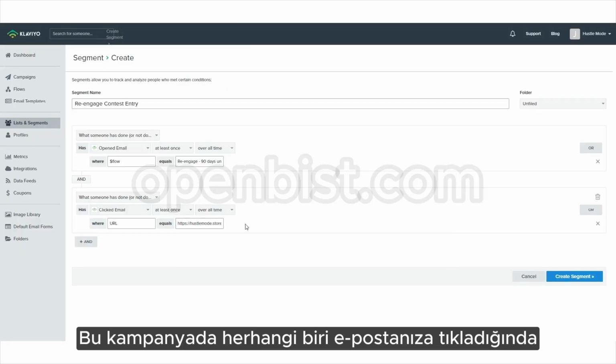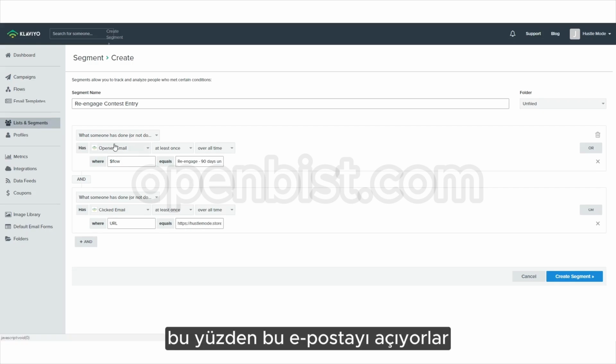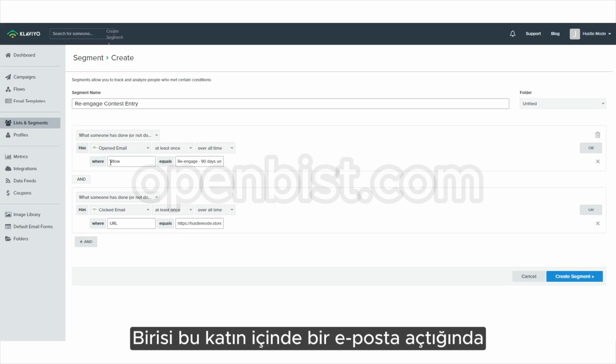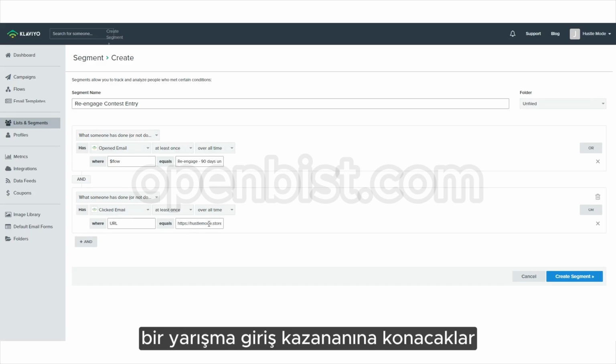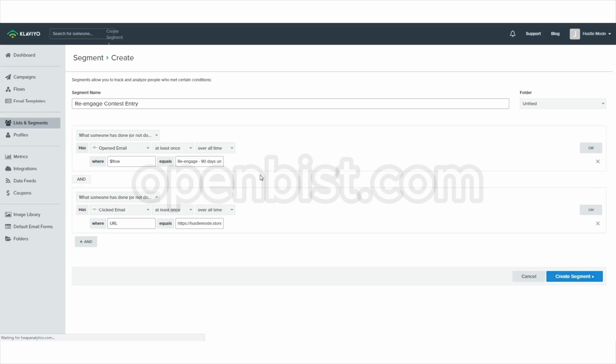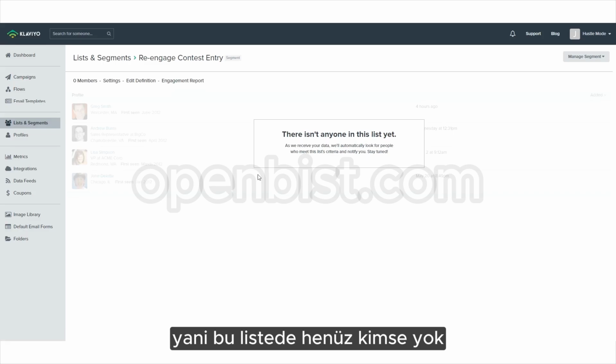So basically whenever anybody clicks on your email in this campaign, so they open up this email, like anything inside these flows, so actually that's not true because, yeah, okay, no, that has to be true. So when somebody opens up an email inside of this flow and then clicks to this URL, they're going to be put in a contest entry winner. There isn't anyone in this list yet because nobody's clicked it yet, which is fine.